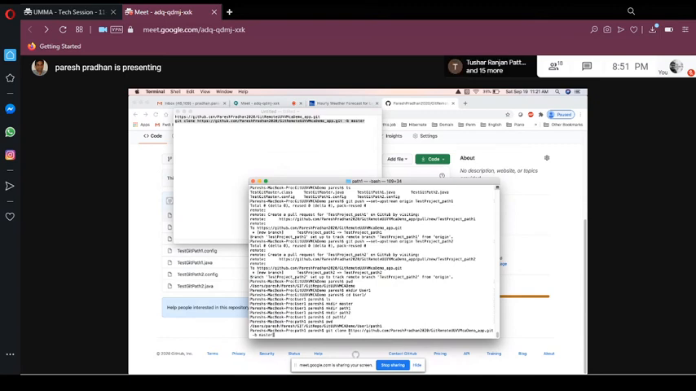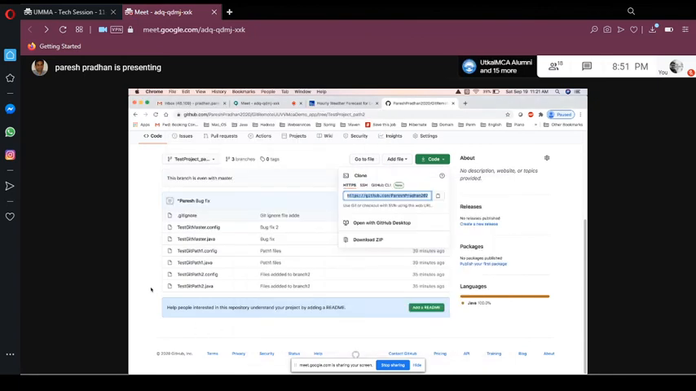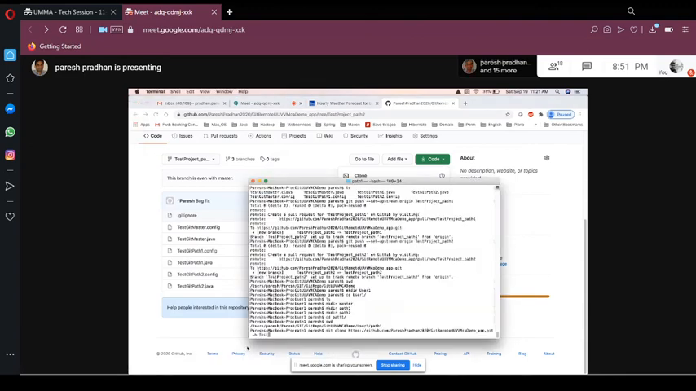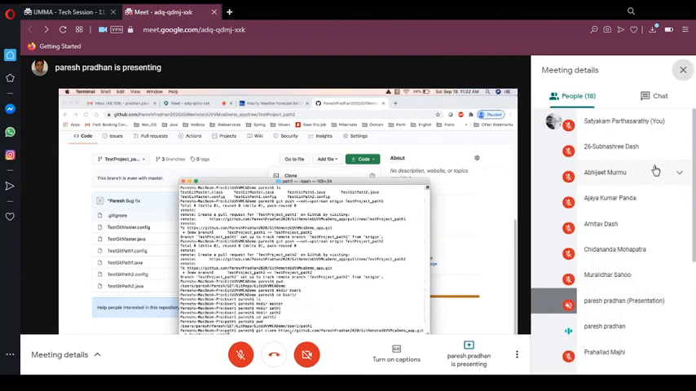Here, no, sorry, this is master, so I need to change it. You need to tell which branch, so I need to change the branch name. I think it's test project path 1. Test project underscore path 1 is the branch name, right? What I'm trying to do here is get all the files from the path 1 branch to my local repository. Let's run this one.